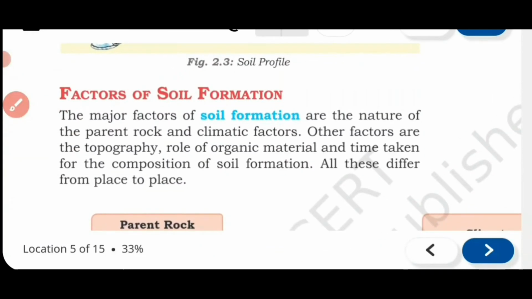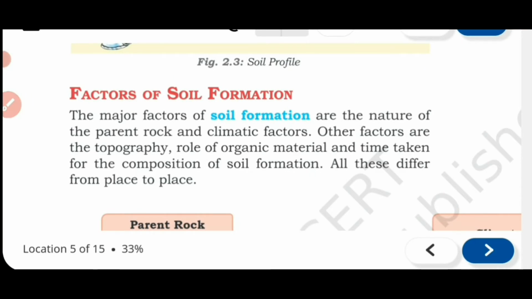Now moving to the paragraph, you look at the paragraph now. The major factors of soil formation are the nature of the parent rock. Look at here, the very important factor for the formation of soil is parent rock. Parent rock is very important. Then the second factor is given climatic factors. So parent rock, that is igneous, sedimentary, metamorphic, and wherever they are, what type of climate is there, whether it is dry climate, whether it is humid climate, or rainfall is more or less, or temperature is high or less. So that affects the formation of soil.